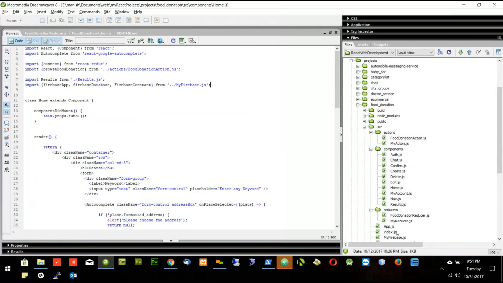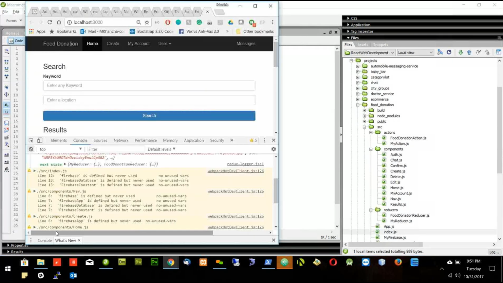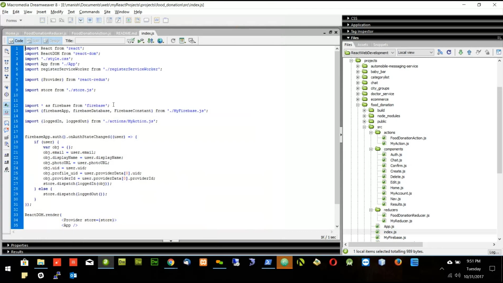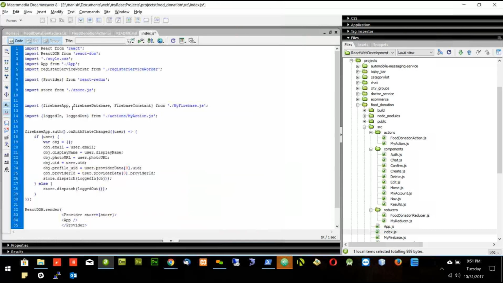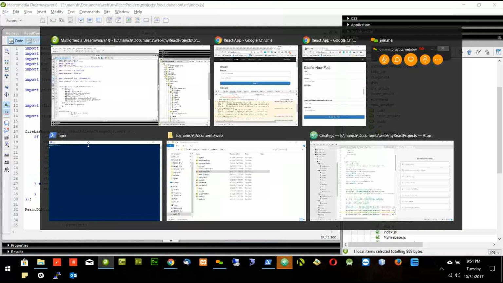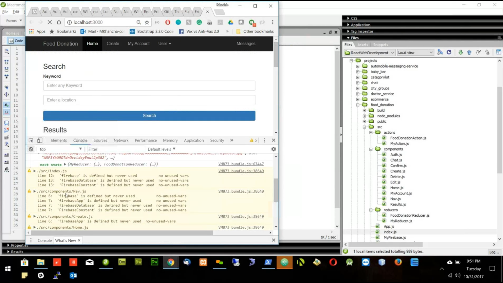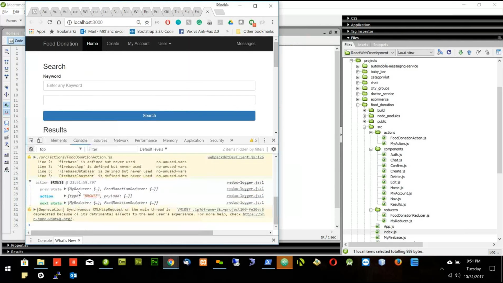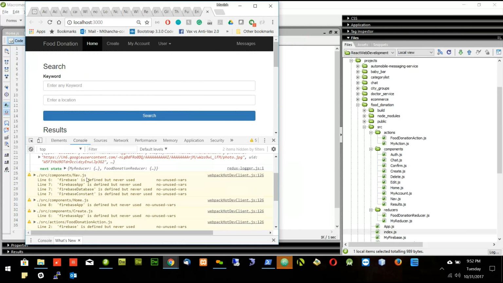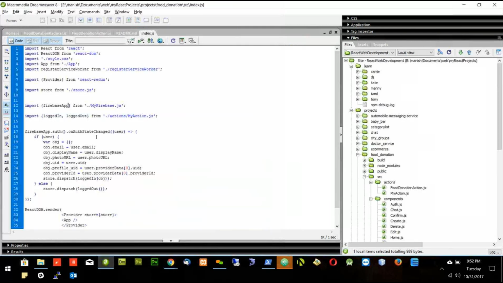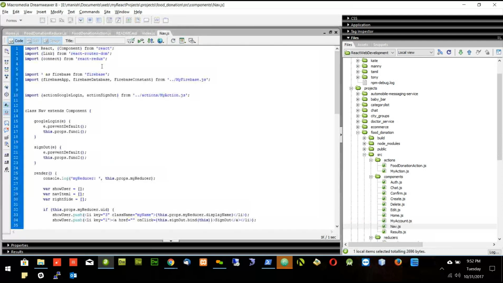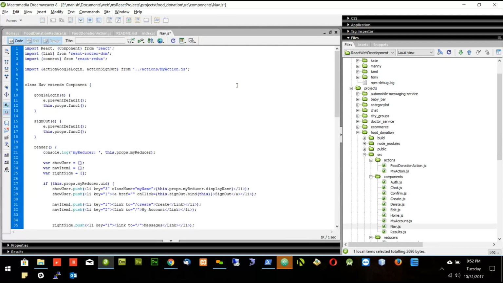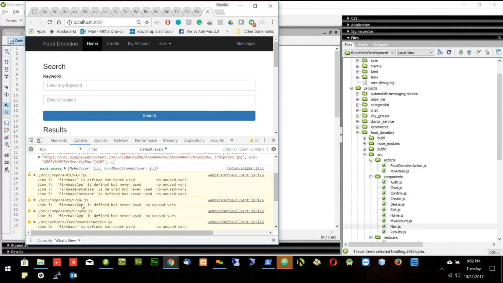So I will go to index.js and I will delete Firebase. That is, this part is not used. And database and constant, database and constant is not used here. So let's delete it. Again, in the nav.js, we don't use any of this one. So let's delete it. So let's delete this one. Next will be the home.js.